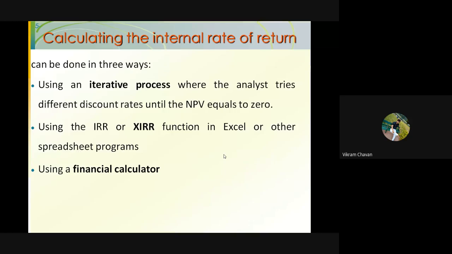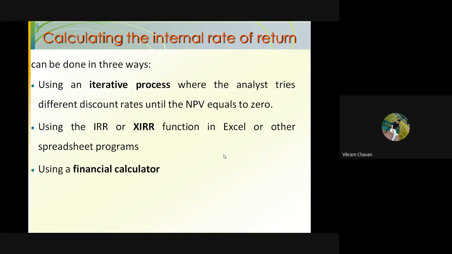Okay, so first guessing, we can say that if you want to guess 10%, you can, no problem. You can guess 20%. Next guess will be 20%. Next guess will be 30%. Okay, so one can try to find out this particular internal rate of return by using the iterative process.